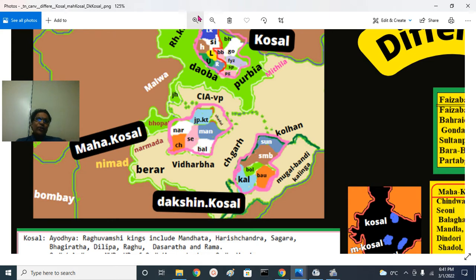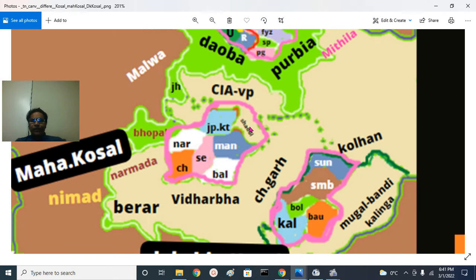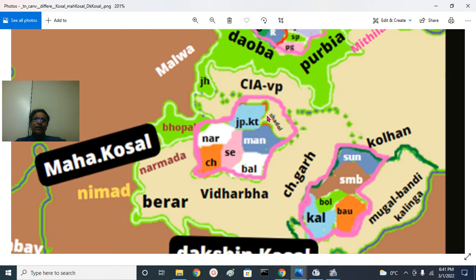There is a district called Shahdol. At that time it was a princely state. Now it is bifurcated or trifurcated into Umaria, Anuppur and so on. This is also generally considered part of the Mahakosal region. South of Mahakosal we have the Vidarbha region, and further south on this side we have the Berar region, Satpura mountains, and in the west we have the Khandwa region, that is Khargone and Barwani. Khandwa region is also called the Nimad region, East Nimad and West Nimad, and that is the context of Mahakosal.